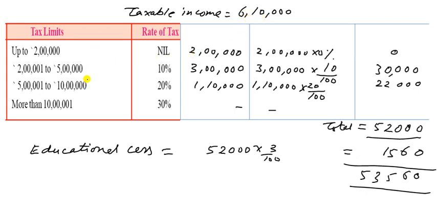So it is divided into slabs. In this slab, up to 2 lakhs there is no income tax, it is 0%. And 2 to 5 lakh, that is 3 lakhs, so it is 10%. So we get 30,000. And the above, this is 1,10,000 and it is 20%. So 0 will be cancelled with this 0 and 0 with this 0. Here is 1,000, and 2 multiplied by 11, so it is 22,000.